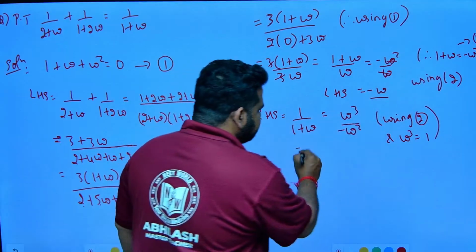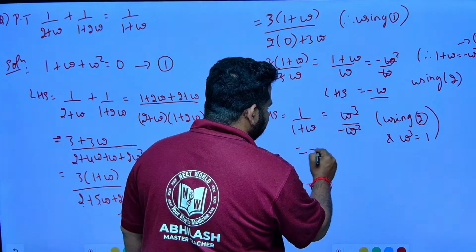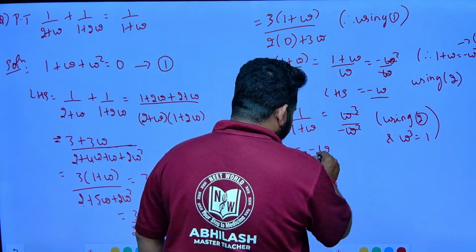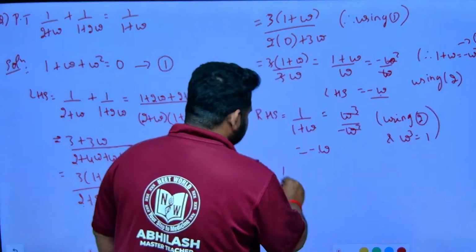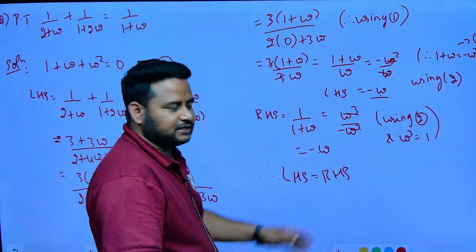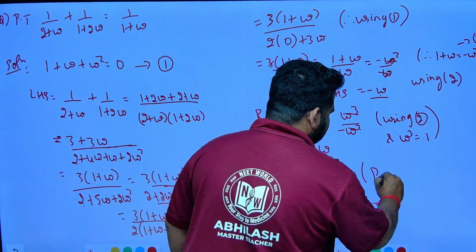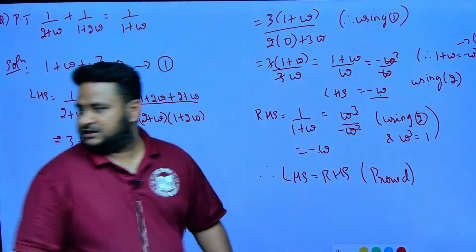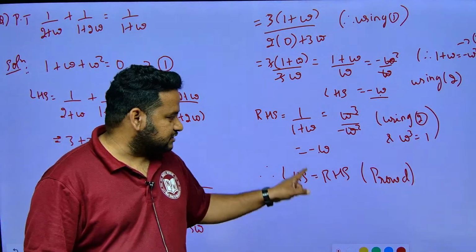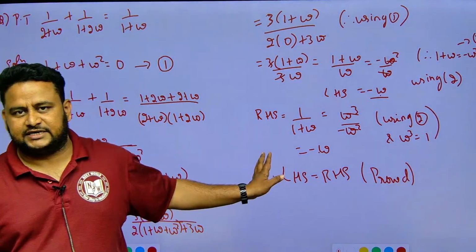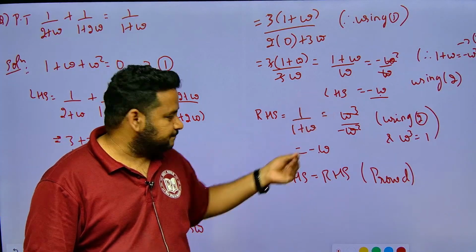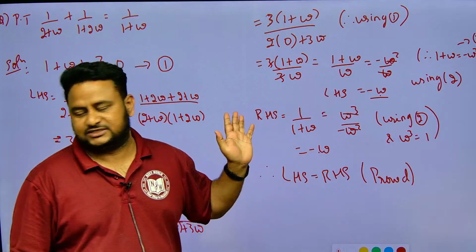So if I cancel omega square with omega cube, I will have minus omega. Therefore I am having minus omega here and also minus omega there, so LHS is equal to RHS, because both are equal to minus omega. Hence we have proved it. Clear friends? This is how you have to solve this question. LHS you get minus omega, RHS you get minus omega. That's it.